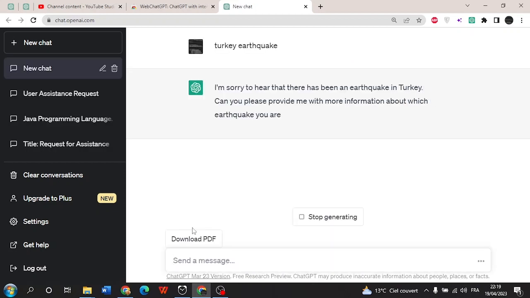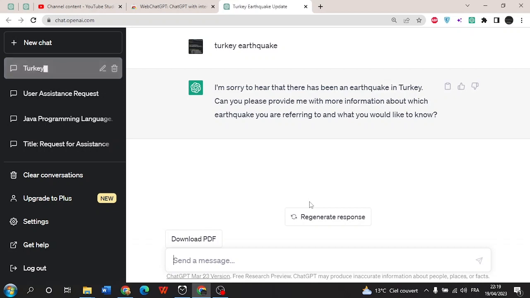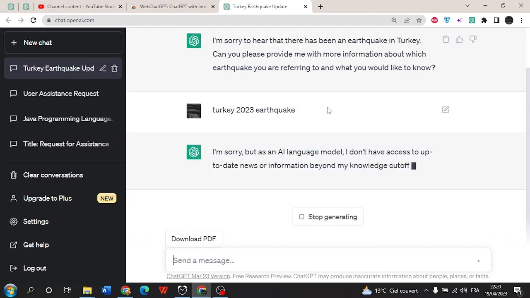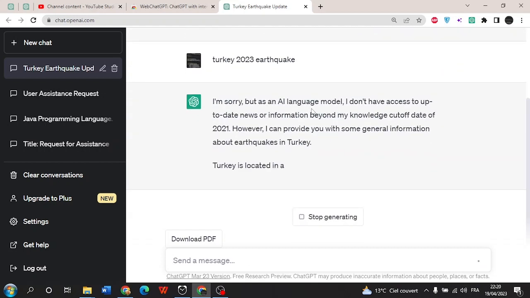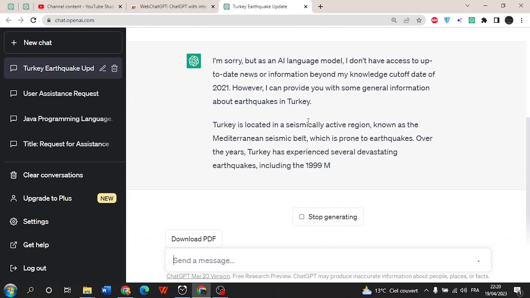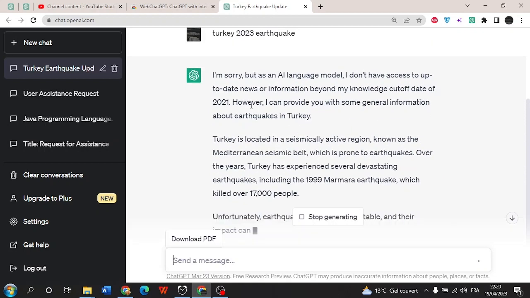So after asking, and without turning on the web access, it says, I'm sorry to hear that there has been an earthquake in Turkey. Can you please provide me with more information about which earthquake you are referring to and what you would like to know? So Turkey 2023 earthquake. So it says, I am sorry, but as an AI language model, I don't have access to up-to-date news or information beyond my knowledge cutoff date of 2021.